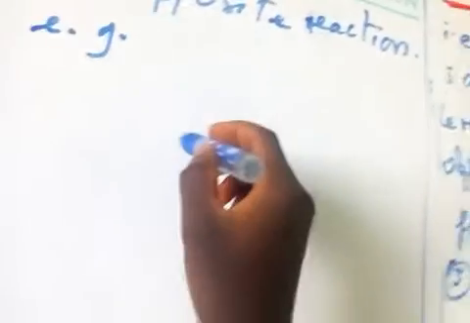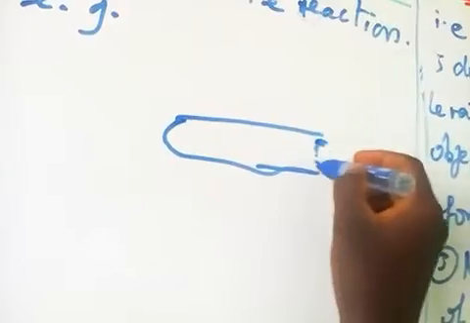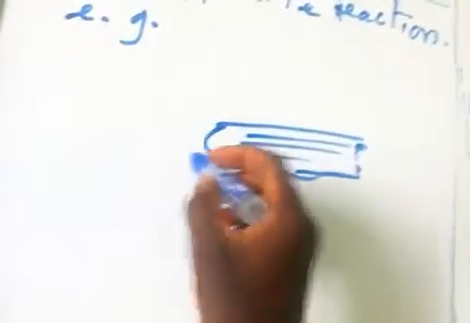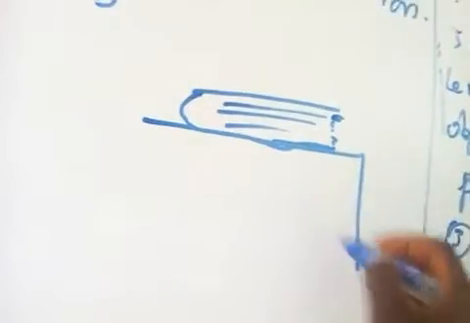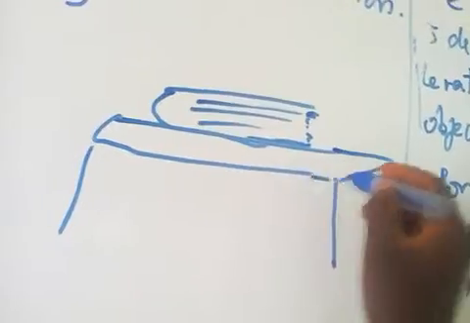For example, let's say this is our textbook, and it is on a table, and this is the table.